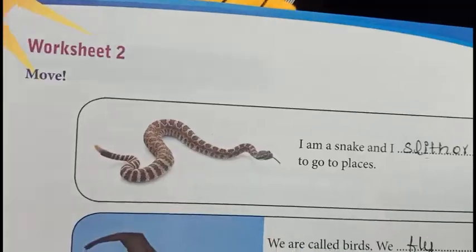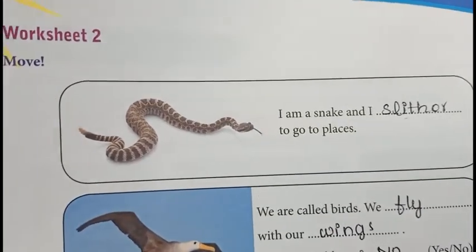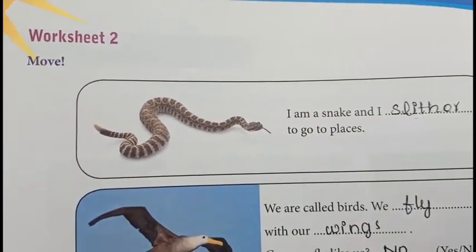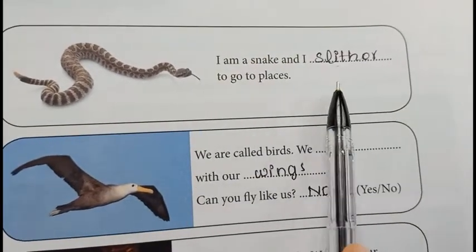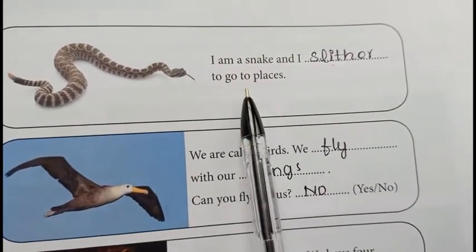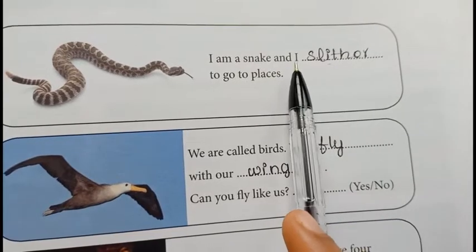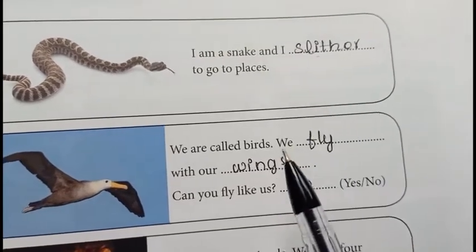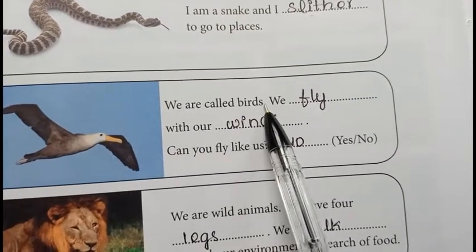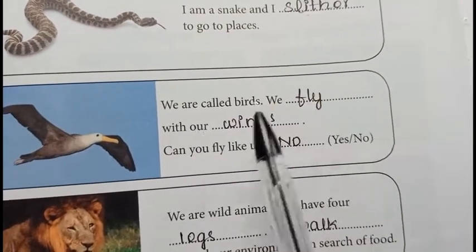Okay, then turn to page number 106, worksheet number 2. Move. First, I am a snake and I dash to go to places. How do they move? Slither, S-L-I-T-H-E-R, slither. Okay, then we are called birds. We fly with our wings.